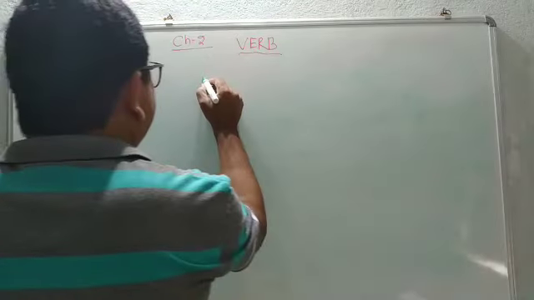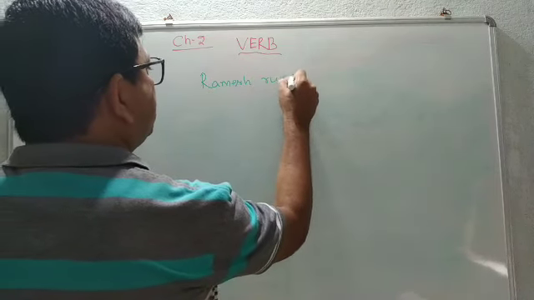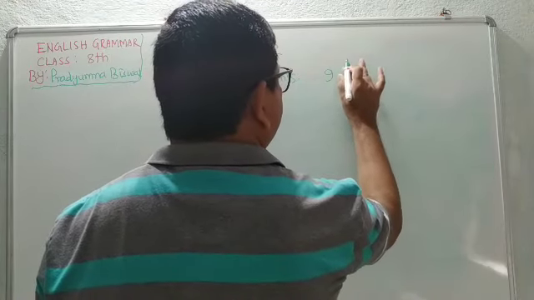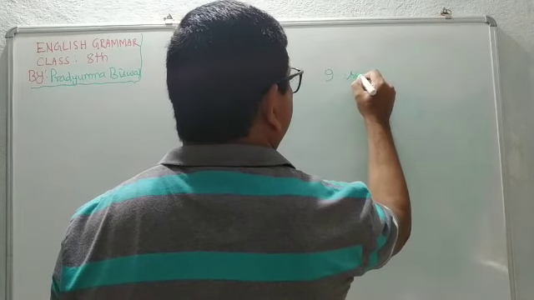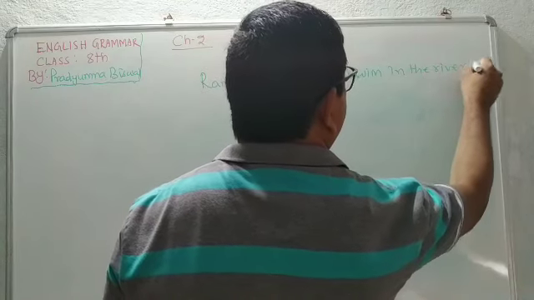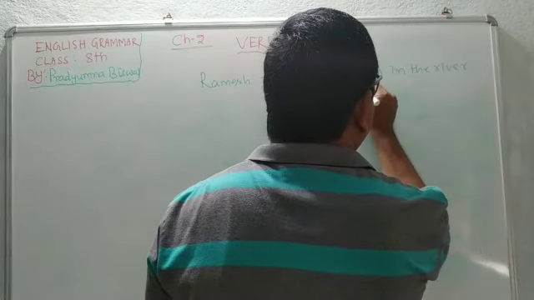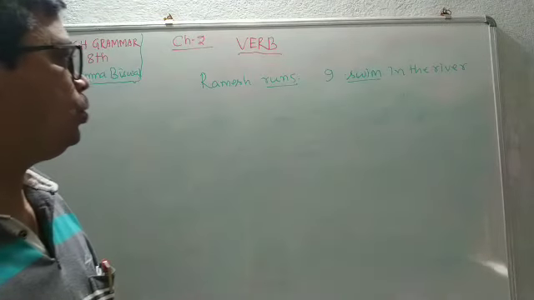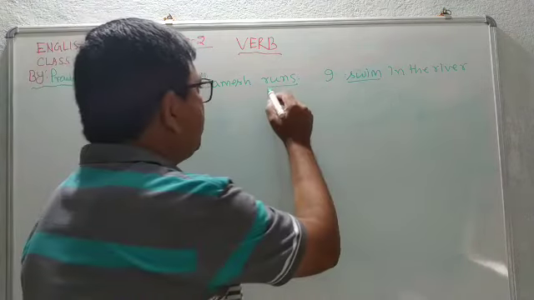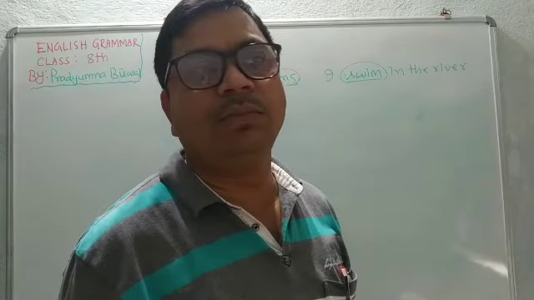For example, Ramesh runs. I swim in the river. There are two examples. Here Ramesh runs is an activity. Swim is also an activity. So which activities are going on? Running and swimming activities are going on. So here run is a verb and swim is also a verb. So from this we are clear that all doing words are verbs.